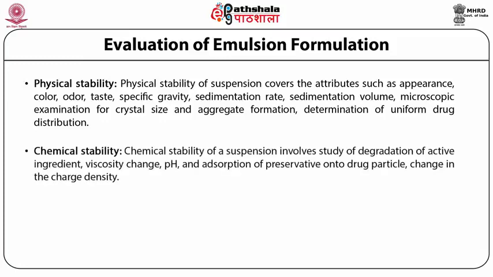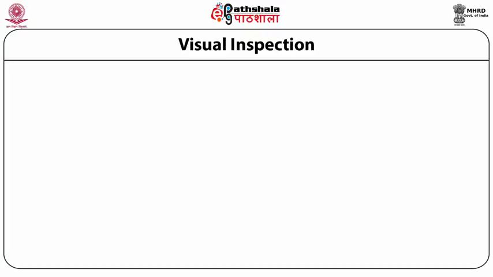The chemical stability includes stability of the emulsion formulation, especially degradation of the active ingredient, viscosity change, pH change, adsorption of preservatives on the drug particle, and change in the charge density. Coming to the first parameter for evaluation of emulsions, that is visual inspection.